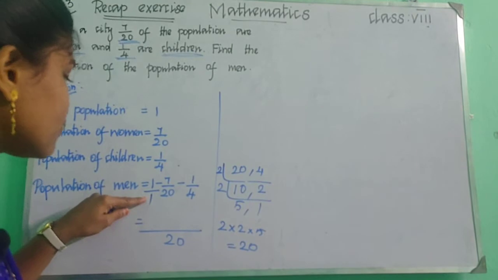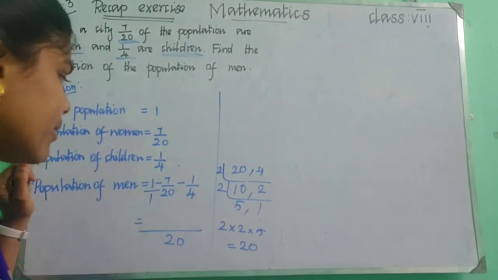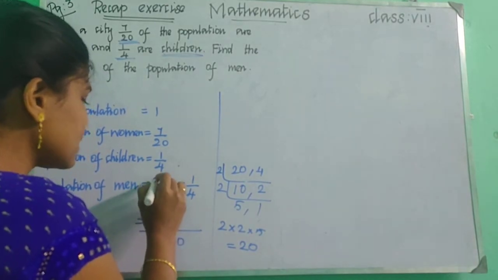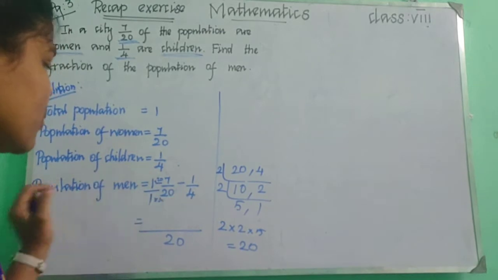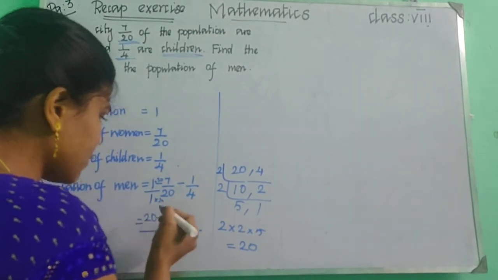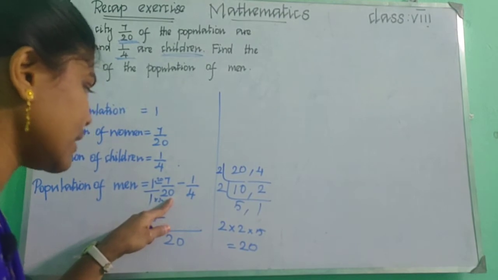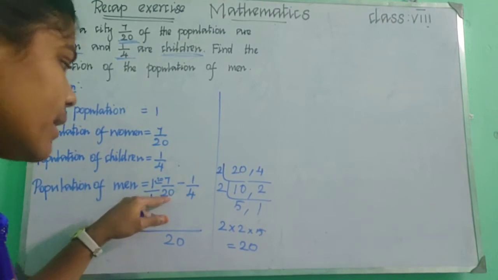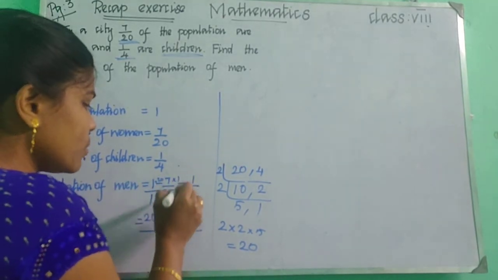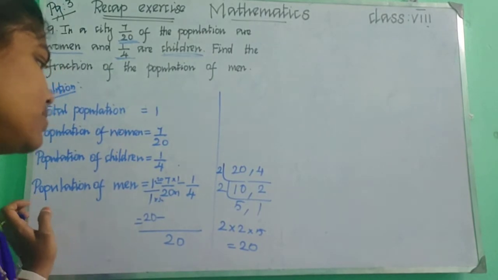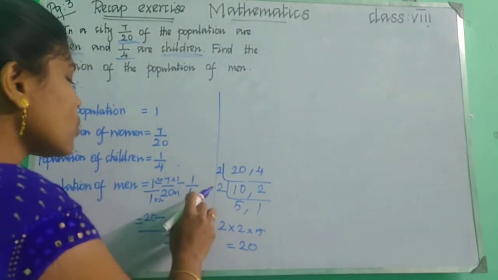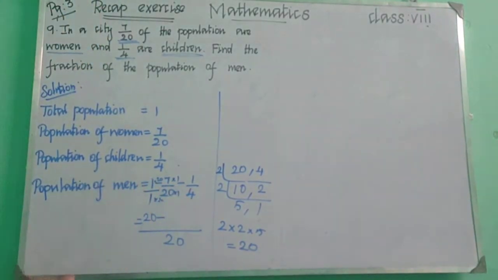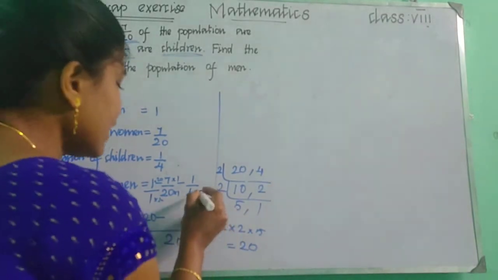So see, what can be multiplied with 1 to get 20? 1 into 20, so the numerator is also the same number, 20. Okay, so 1 into 20, we will get 20. 20 minus, and again here we are having 20, right? So what can be multiplied with 20 to get 20? Into 1, right? So 1 in the numerator and also in the denominator. Okay children, and what will you multiply with 4 to get 20? 5 4s are 20, right? 5.